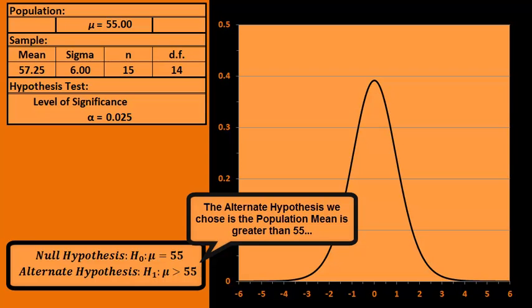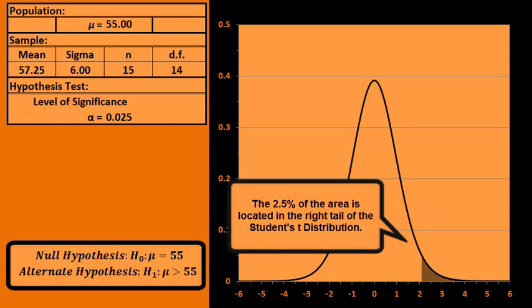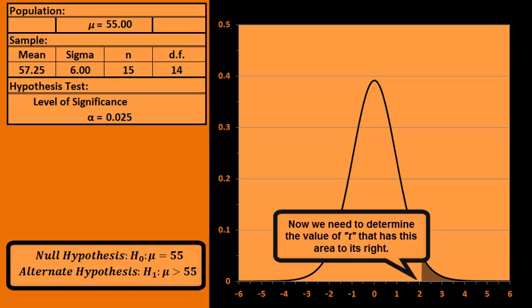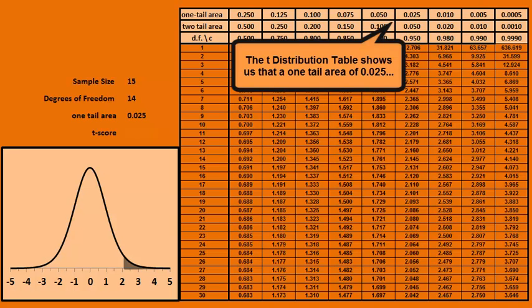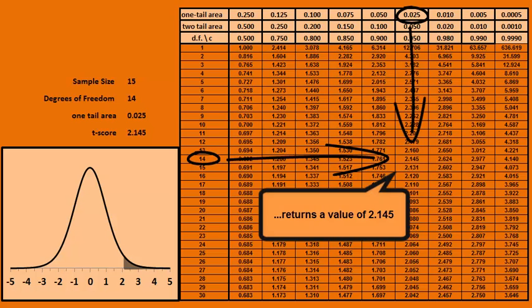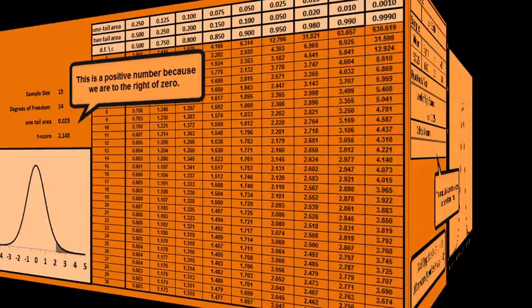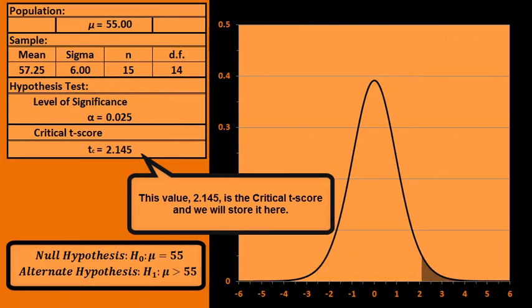The alternate hypothesis we chose is the population mean is greater than 55. So we will be doing a right tail test. The 2.5% of the area is located in the right tail of the student's t distribution. Now we need to determine the value of t that has this area to its right. The t distribution table shows us that a one-tail area of 0.025 and a degrees of freedom of 14 returns a value of 2.145. This is a positive number because we are to the right of 0. This value, 2.145, is the critical t-score, and we will store it here.